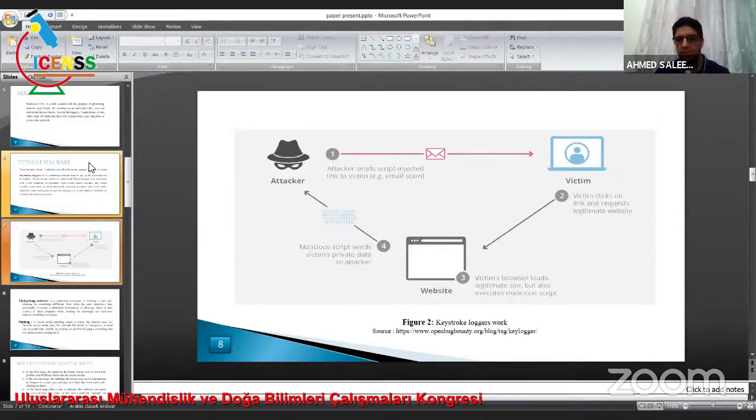Figure 2 presents how a keystroke logger works. At the first stage, the attacker sends an encrypted injected link to the victim by email or private message on social media. At the second stage, the victim clicks on the link and requests the legitimate website. At the third stage, the victim's browser loads the legitimate site but also executes a malicious script. Finally, the malicious script sends the victim's private data to the attacker.